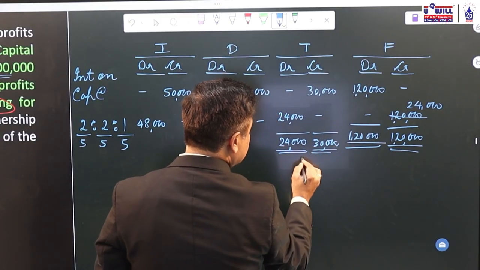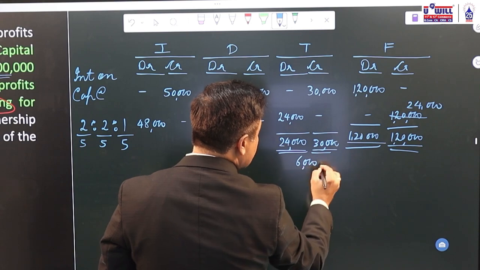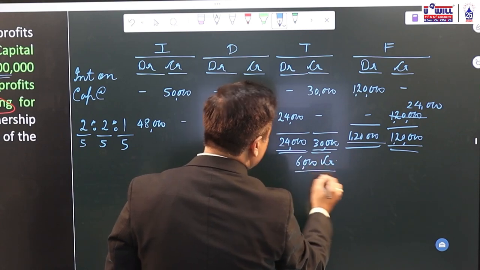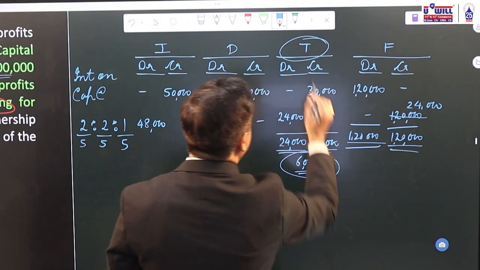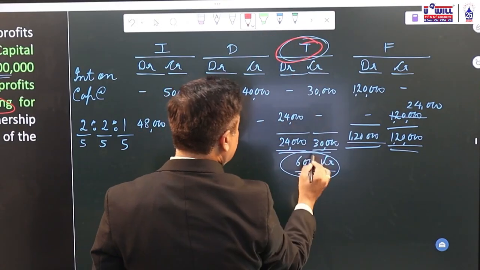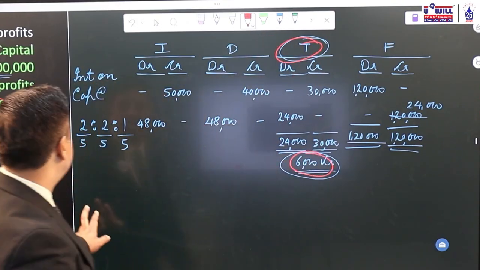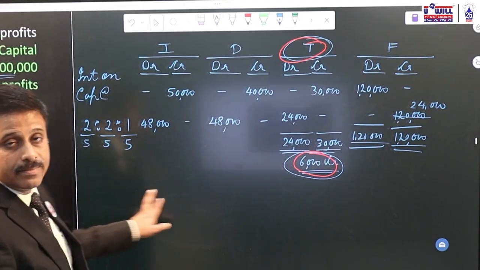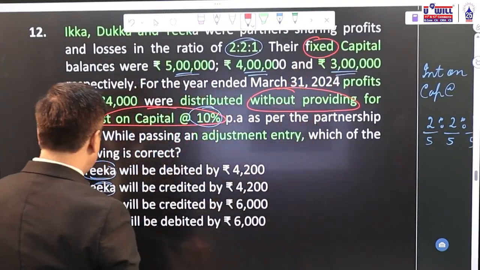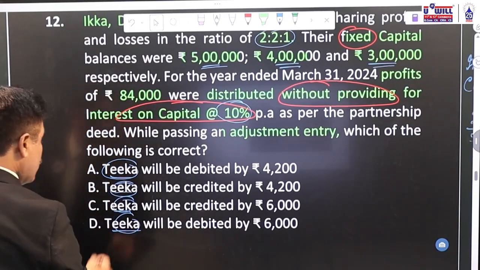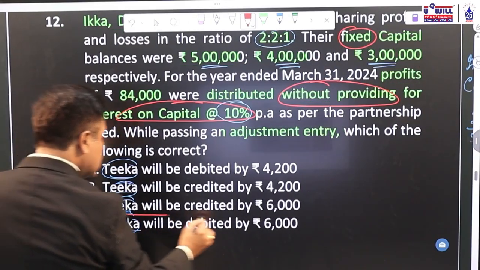So 30 minus 24, what is the net amount? 6,000. Debit is more or credit is more? Credit is more. So Tikka's current account we have to credit with 6,000 as per the difference. Why current? Because the capitals are fixed. So Tikka's current account will be credited by rupees 6,000 is the correct option.